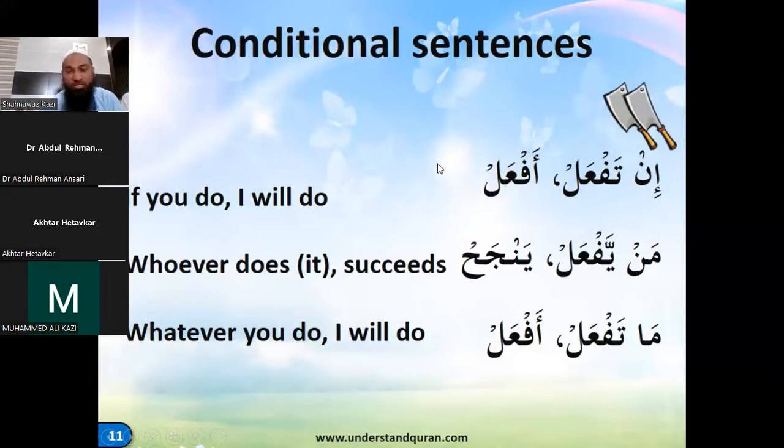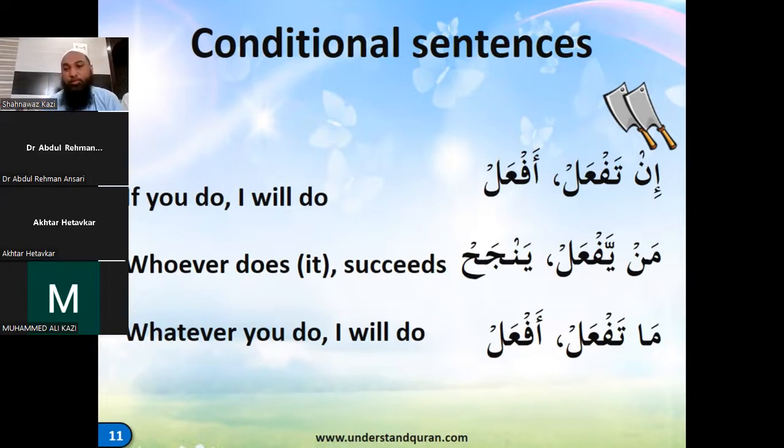So this is how a conditional sentence will work. So the effect of in will be on the second part of the verb also. This is how a conditional sentence is. This is the first type of conditional sentence. In taf'al, if you do, I will do, and we'll take some examples in the Quran for this to understand.